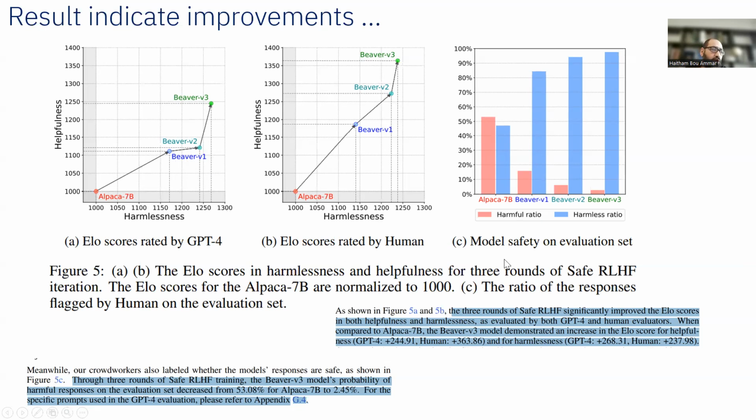But now what they're able to show is that a Beaver v3 model demonstrated an increased LO score for helpfulness and also an increased LO score for harmfulness. So in other words, what it was able to do is decrease the probability of harmful responses from 53%, which is very high, to only 2.45%, which is a very cool result. And of course, please refer to the paper to read about more results.